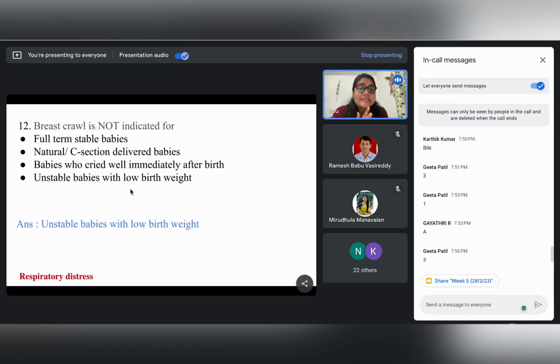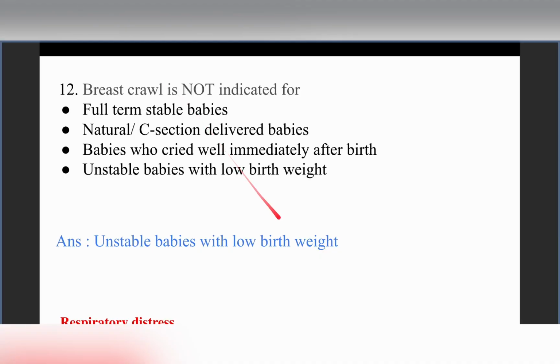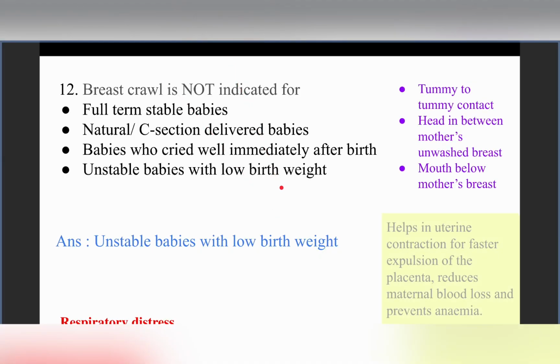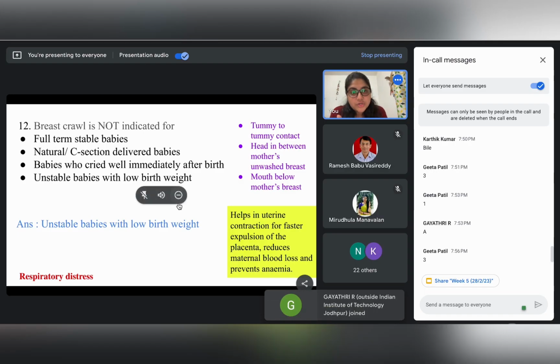But in case we make unstable babies with low birth weight do a breast crawl, that might lead to respiratory distress, right? Any kind of respiratory problem will not be beneficial for the child. So these unstable babies with low birth weight are not capable of doing breast crawl.